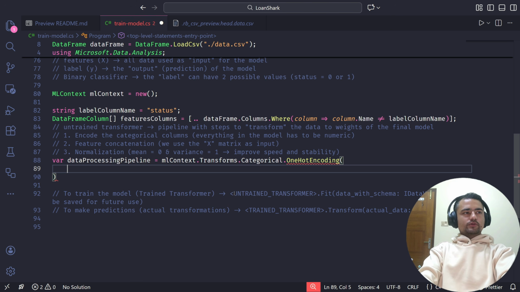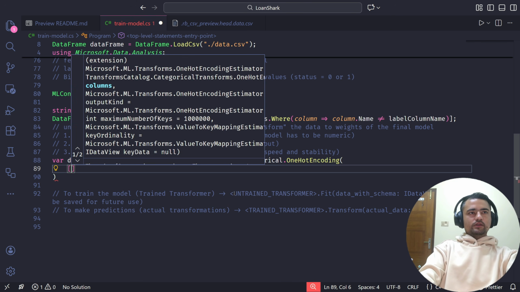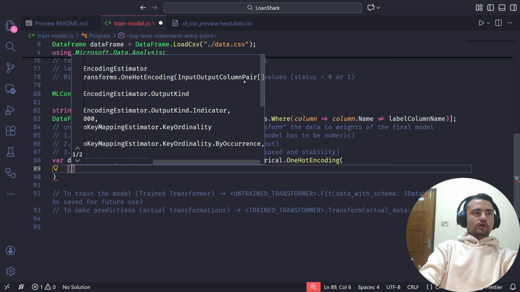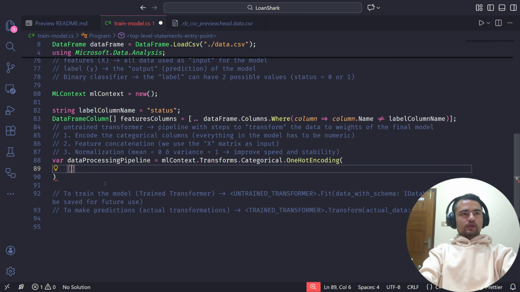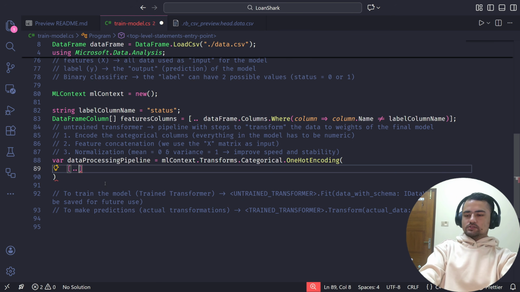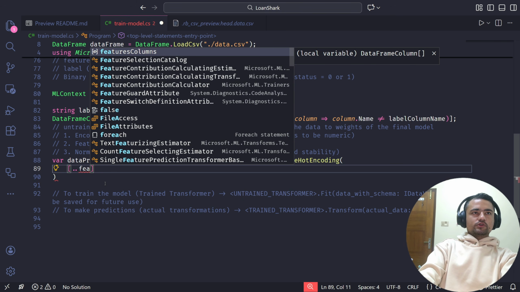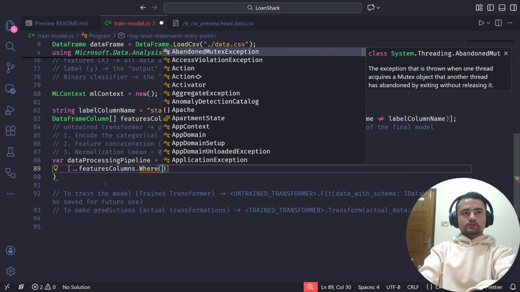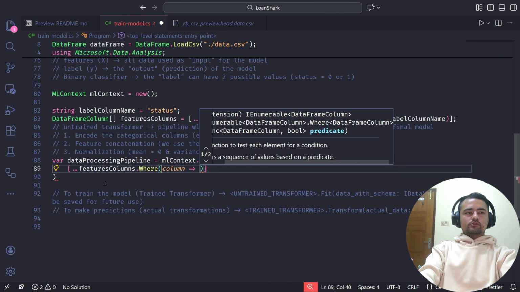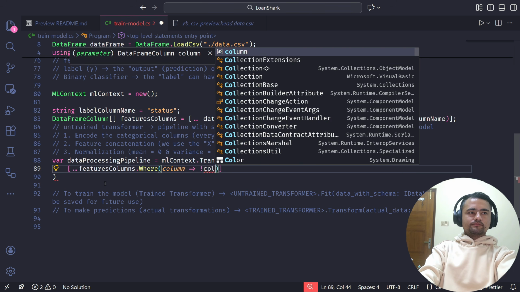Now, while doing the one hot encoding, I need to create an input output column pair to do one hot encoding for all the columns at once. And for that, I'm creating this array using the spread syntax. Once again, I'm going to select the feature columns, and I'm going to apply a filter here to make sure I only select the categorical columns.